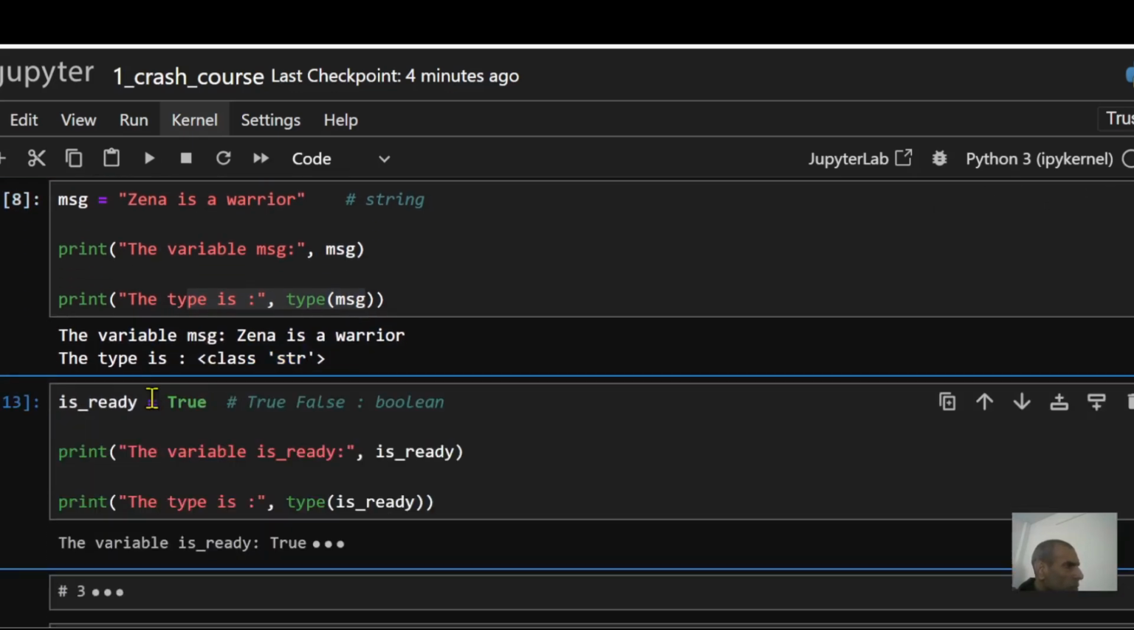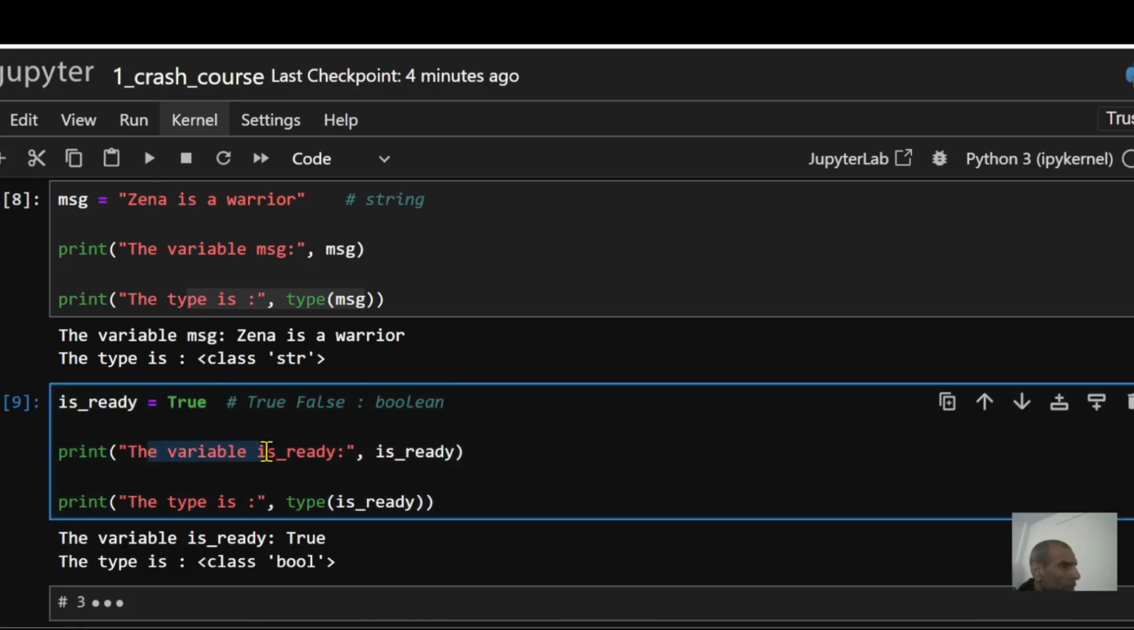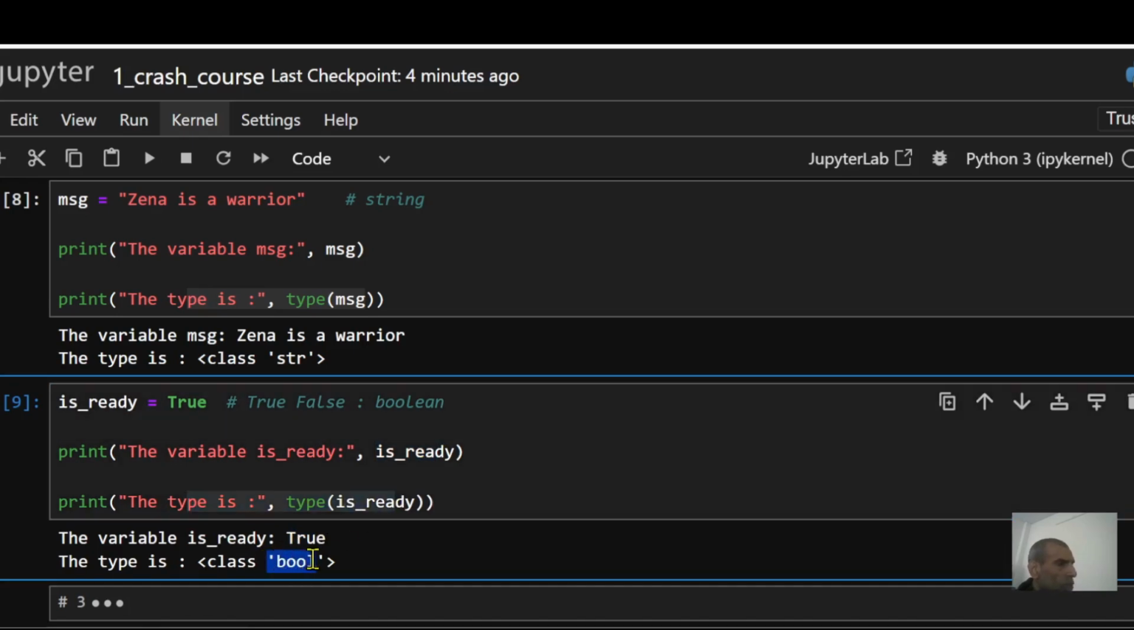Let's take a look at this one. is_ready equals True. In this case, you can have either True or False. So when I run this, it's going to print out the variable is_ready is True, right here. And also the type it's telling me is bool, which is short for boolean.